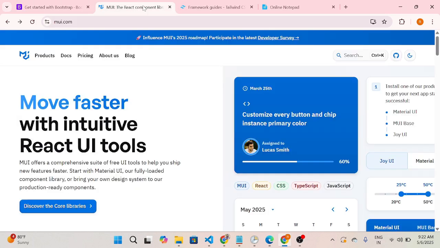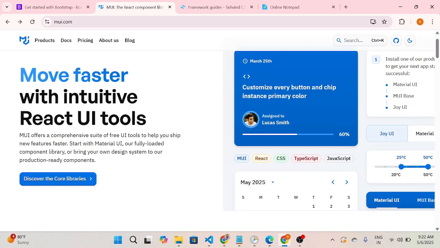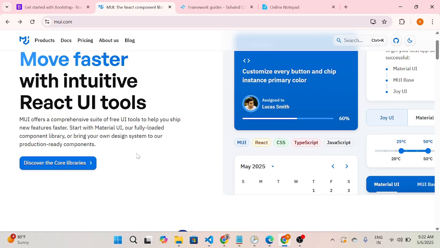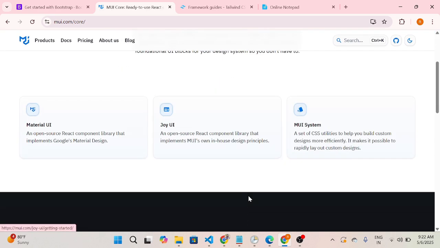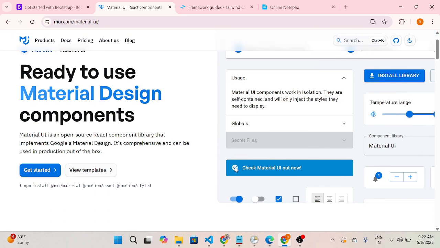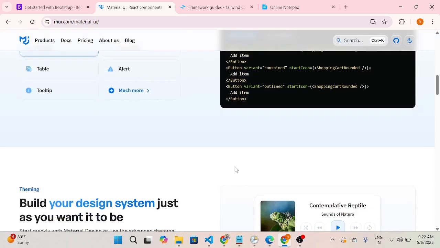Next is MUI Material. MUI Material is also a React UI tool. MUI offers a comprehensive suite of free UI tools to help you ship new features faster. Start with MUI Material UI, our fully loaded component library, or bring your own design system to production-ready components. We can simply install Material UI and then start using it.